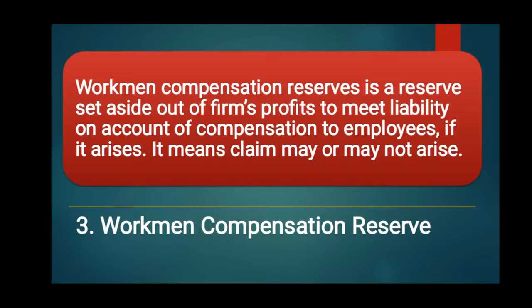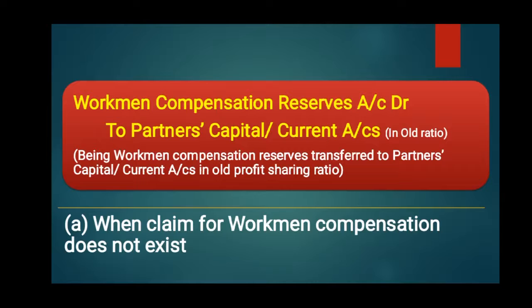It means claim may or may not arise. There are two cases. First case is when the claim for workman compensation does not arise. Then the whole amount of workman compensation reserve created will be distributed among the partners in the old ratio.